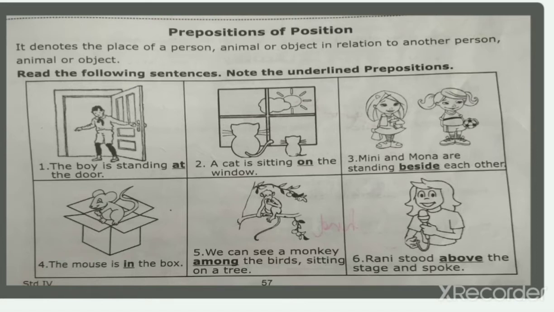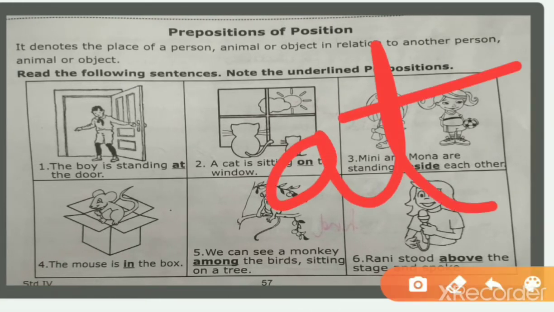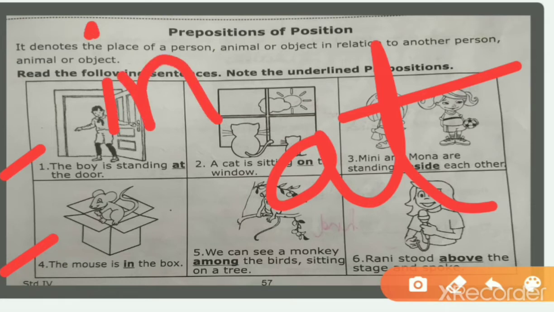Okay. The first example we have, the boy is standing dash the door. What is the position between the boy and the door? The boy is standing at the door. Next we have, the mouse is dash the box. Where is the mouse? What is the position between the mouse and the box? The mouse is in the box. It is inside the box, or it is in the box.